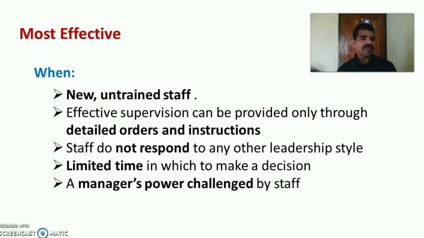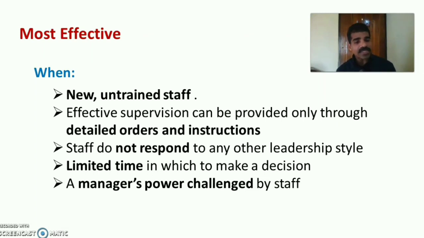It can be used most effectively when new or untrained staff enter the team. Also when effective supervision can be provided only through detailed orders and instructions, this leadership can be used. Then, when the staff do not respond to any other leadership style, we can follow the autocratic leadership style. And when there is limited time in which we have to make a decision, we can follow the autocratic leadership style.